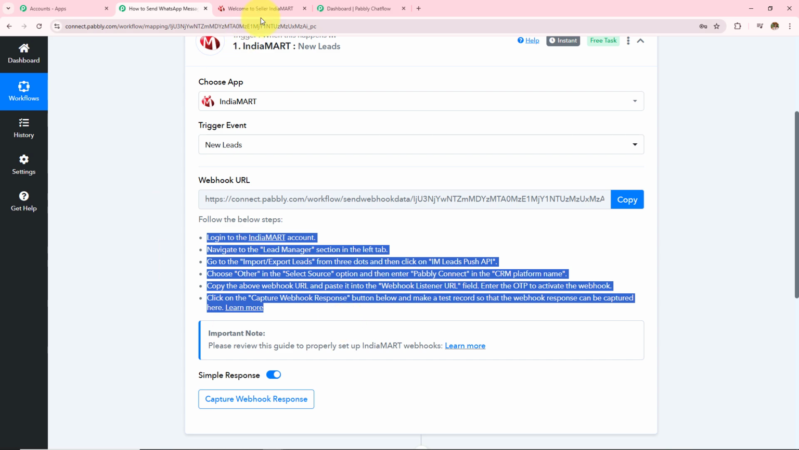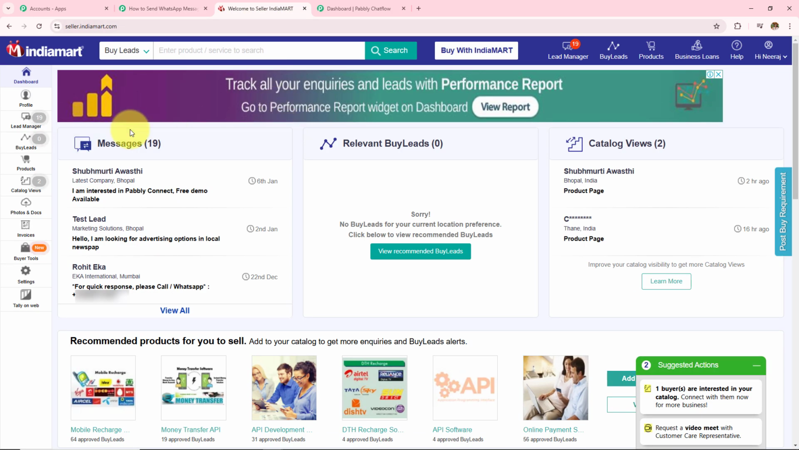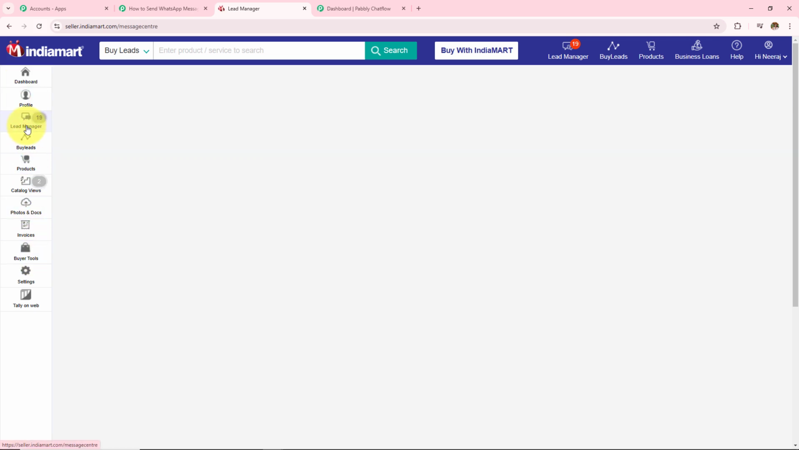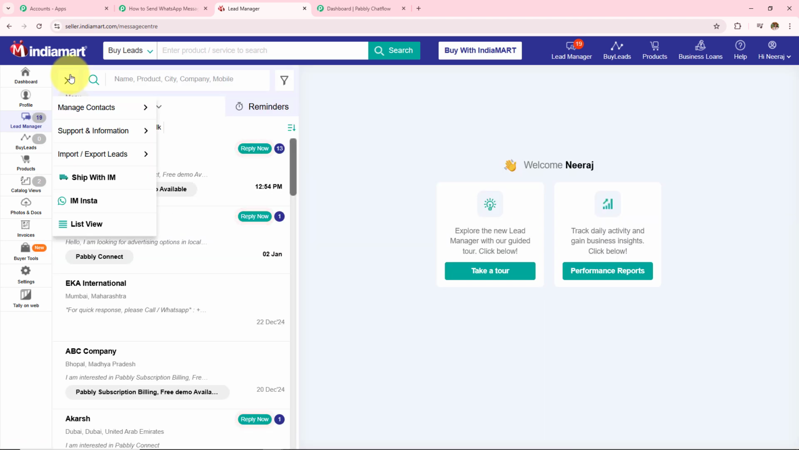So this is my IndiaMart account, and this is the seller's dashboard of IndiaMart. On the left hand side where I can see all these options, here I have to click on this lead manager, and then I have to go to this three dots, from where I'm going to click on this import export leads and then click on this push API.